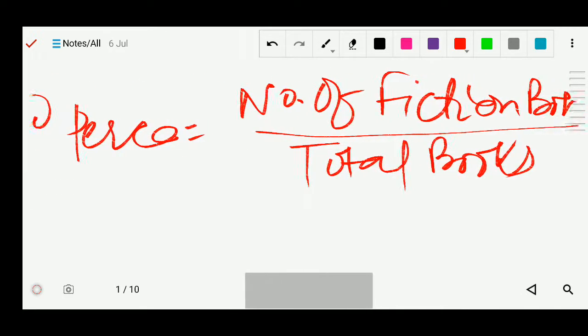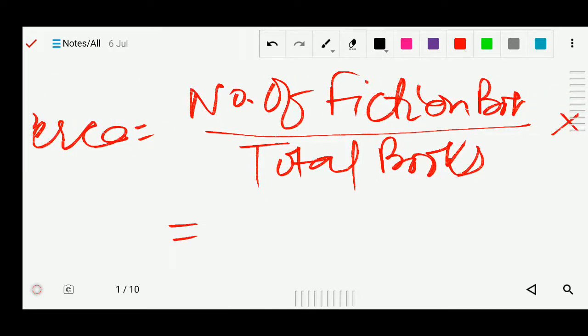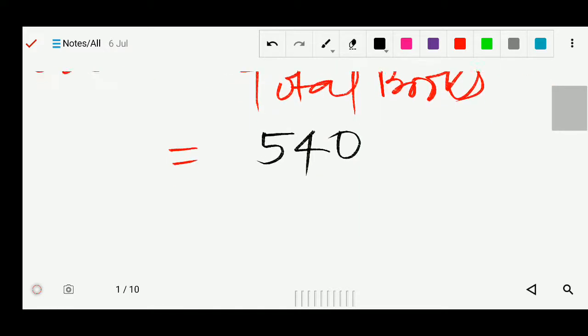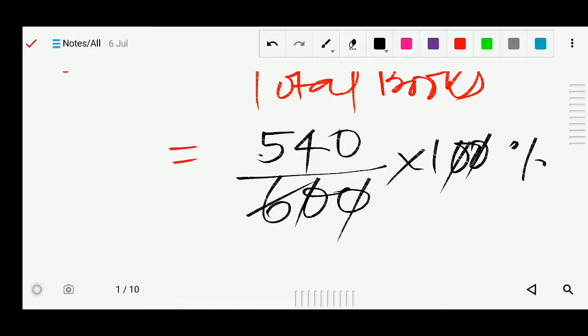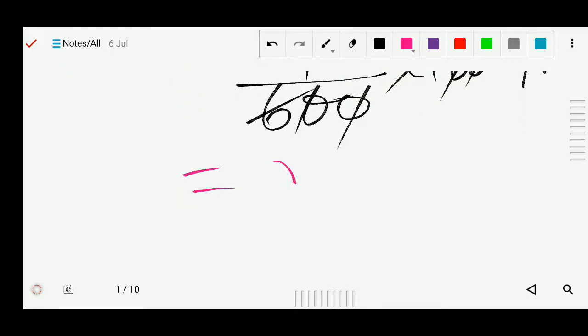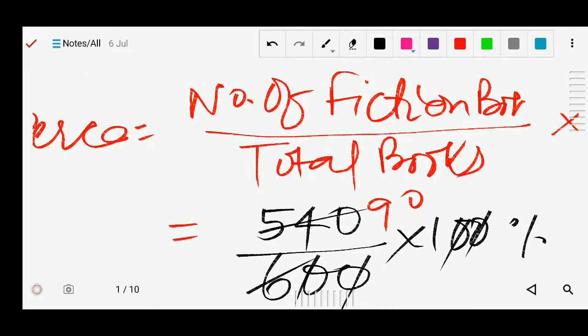So now, the total number of fiction books, how many? That is 90, sorry, that is 540. And how many total are there? Total books are 600, and also multiplied by 100%. So this cancels, 0 0, 6 how many times? It will be 9 times. So there is 90. So what is the percentage? So we got 90%. Okay, so the required percentage is 90%.